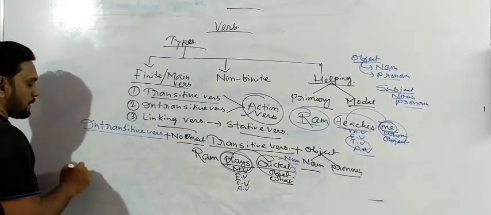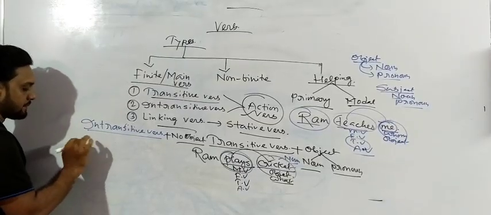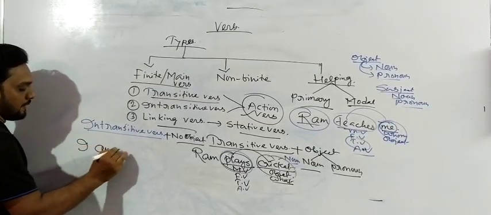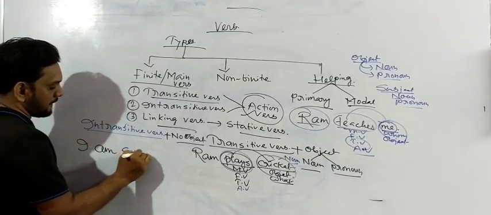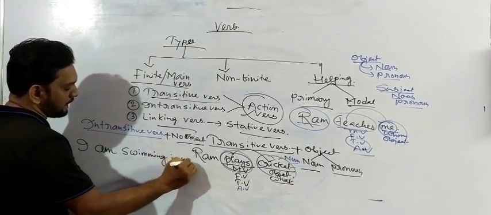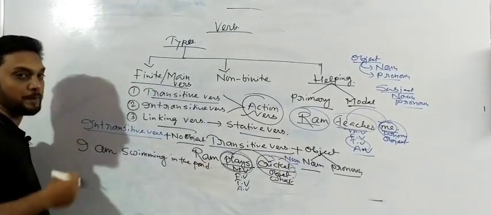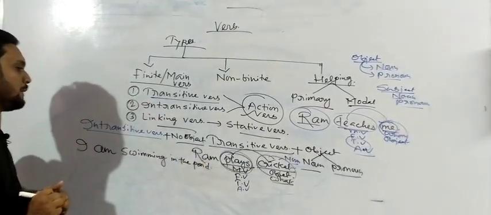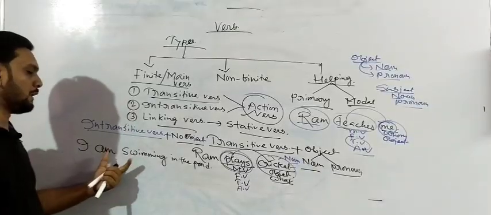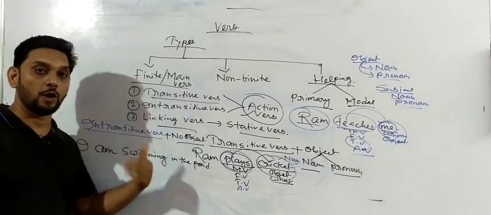Like if I want to write a sentence, suppose: I am swimming in the pond. I have written, okay, I am swimming in the pond. Now let me tell you the part of speech of all those words, and whether this sentence has an object or not.